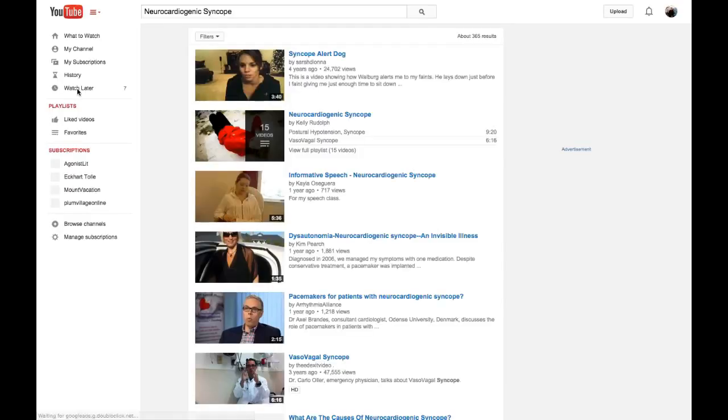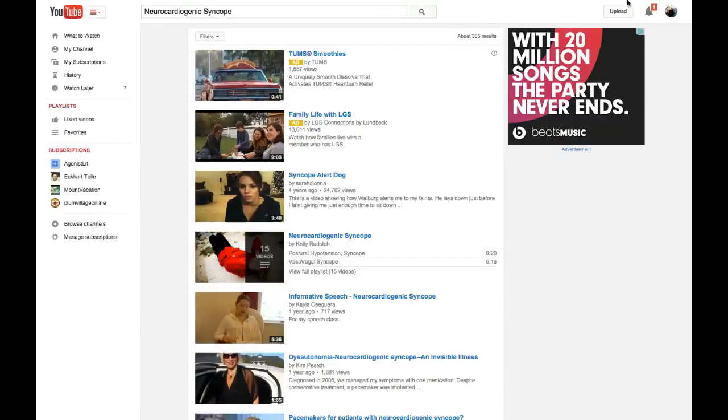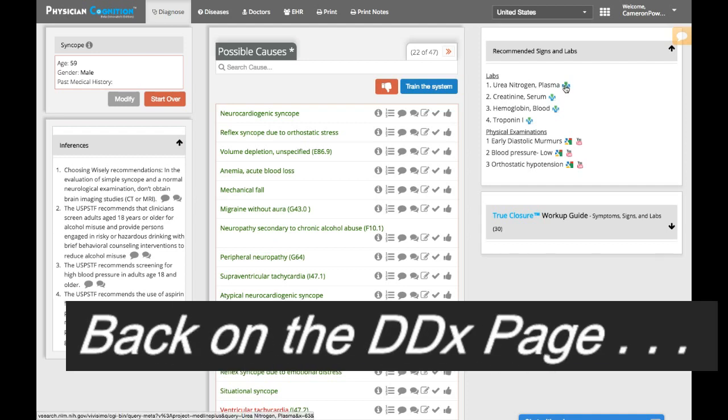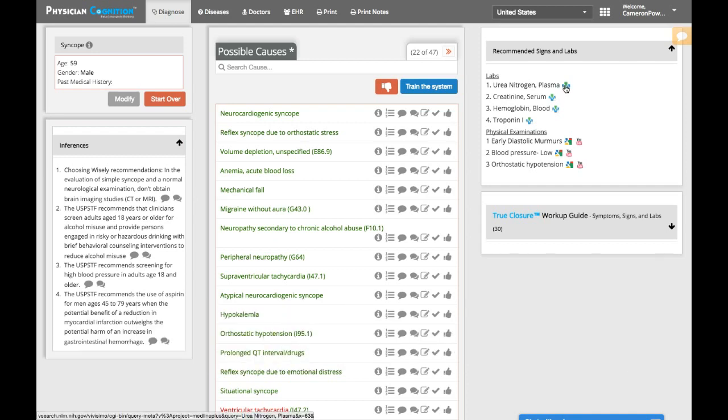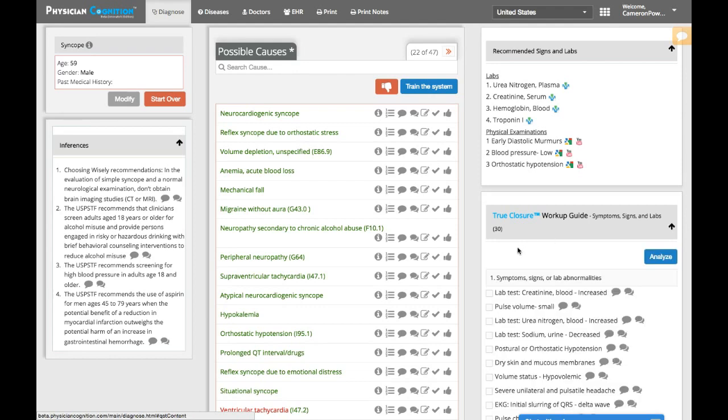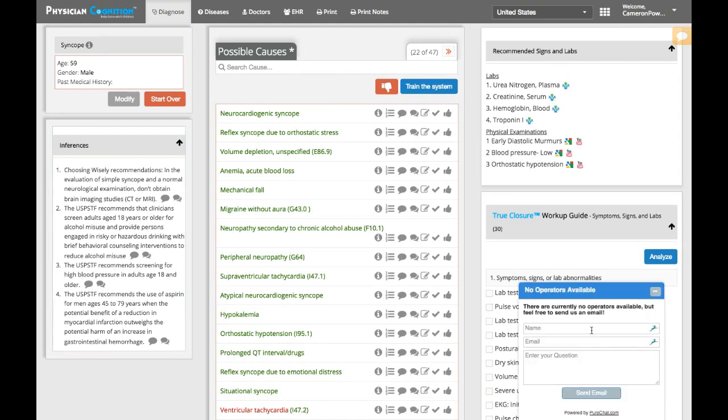You might be able to find out how to take a sign or recognize a sign from YouTube. On the right are some additional forms of information under the labs. These links will take you to the CDC website. And again, here you have Google Images and YouTube. If you have questions or you'd like to provide us with information that does not necessarily fit into a feedback form, you can always choose to chat.